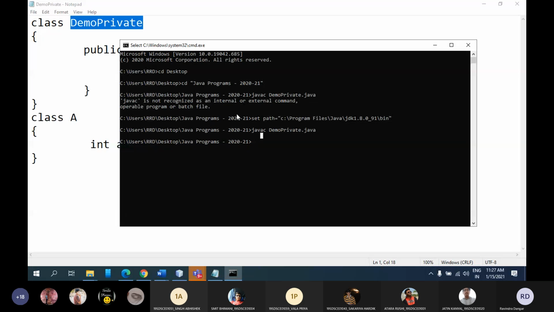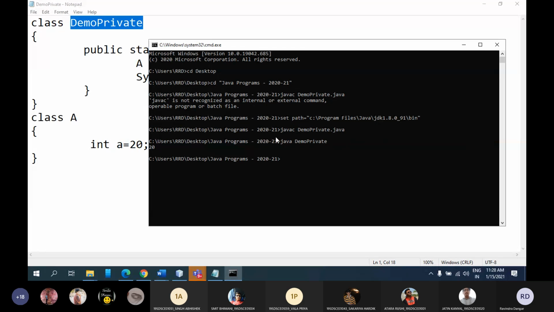Are you getting this? Yes, sir. Yeah, so there are two ways. It is up to you. If you want to do it temporarily, you can do it like this: set path equal to, and then give the entire path where JDK is installed. Now let me run this file, java demo private. And I'm getting 20 because this was a normal variable.